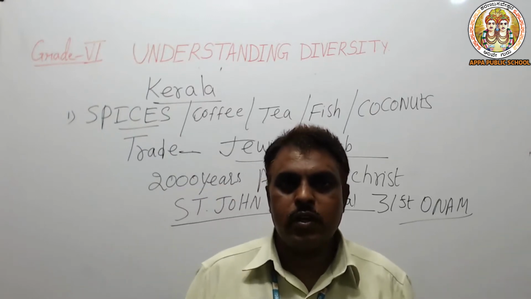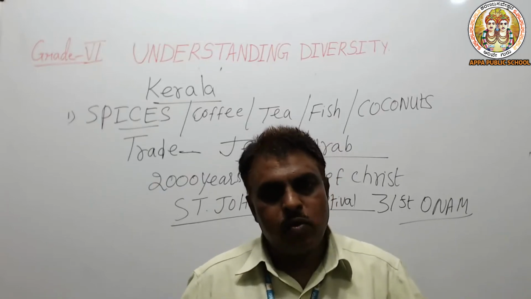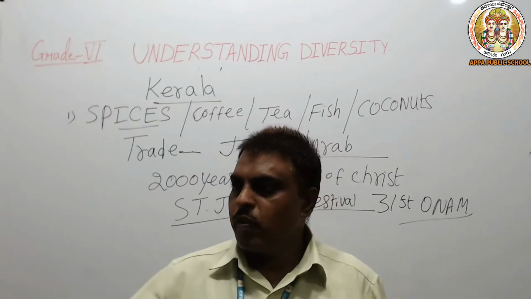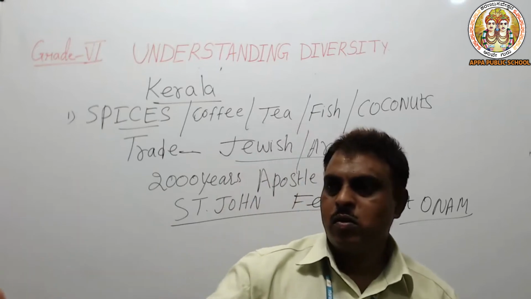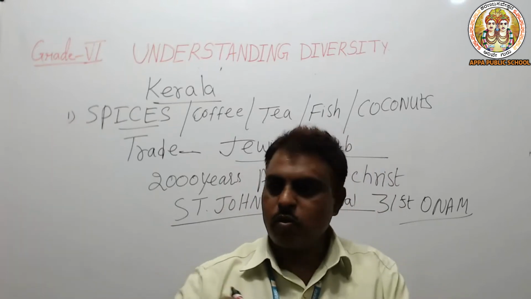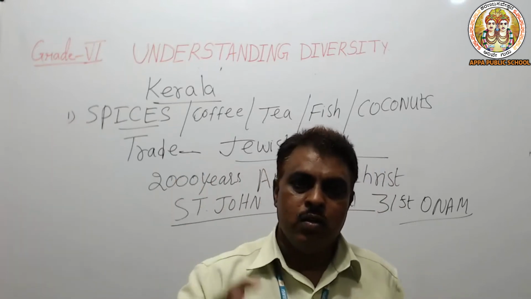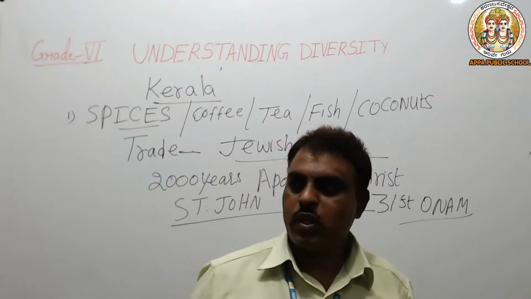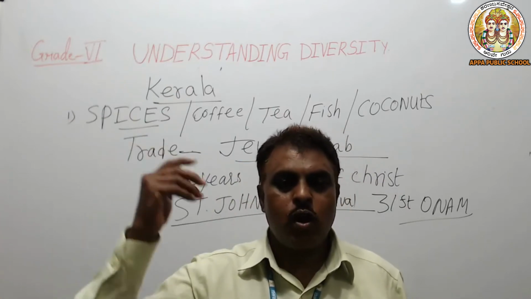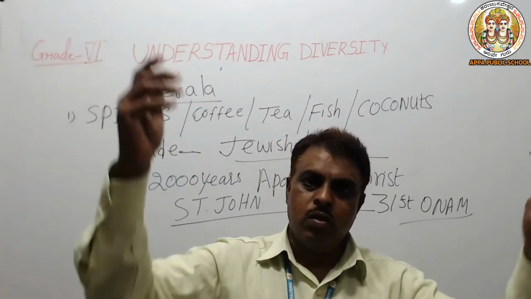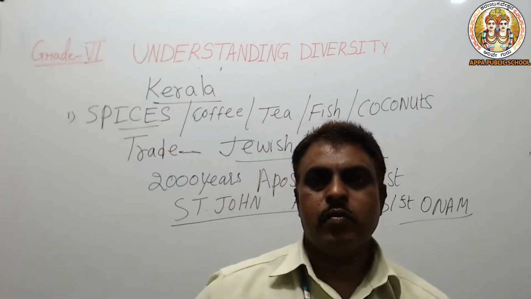Otherwise they burn crackers, like a thread atom bomb, and hearing the sound, the elephant will run away.